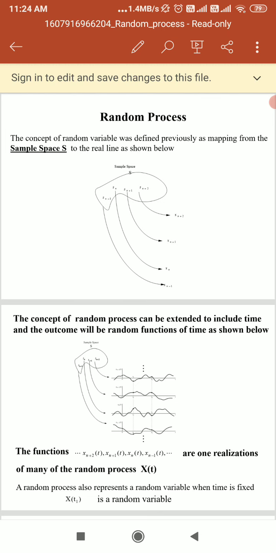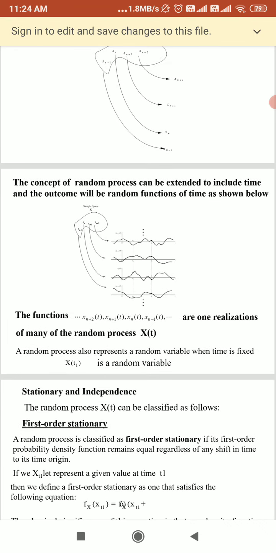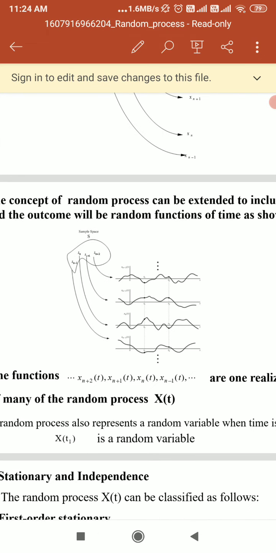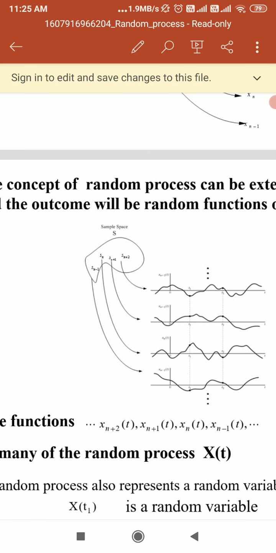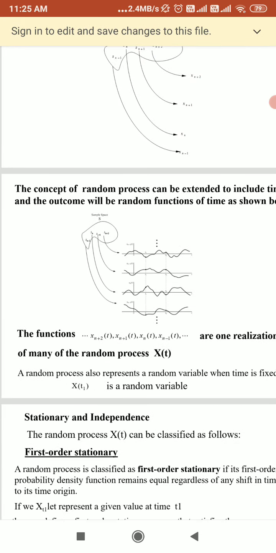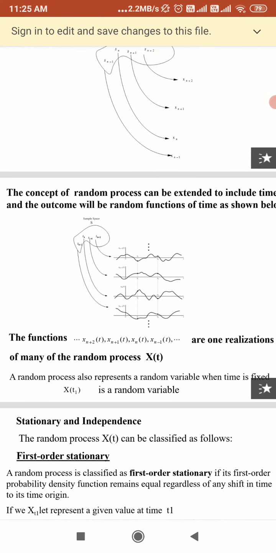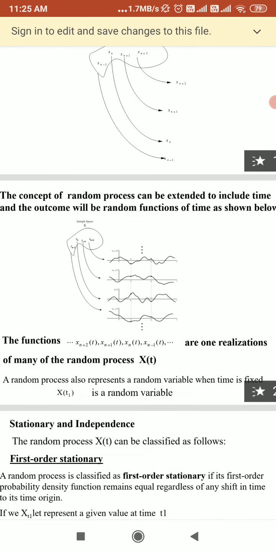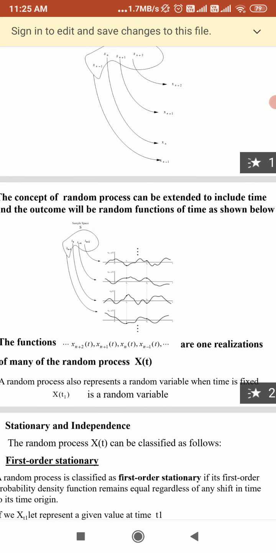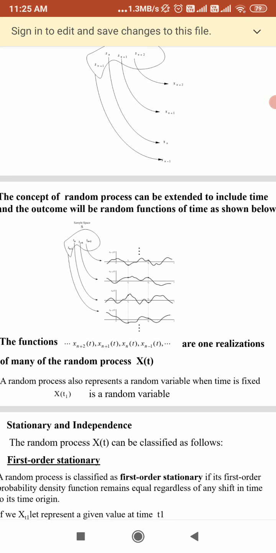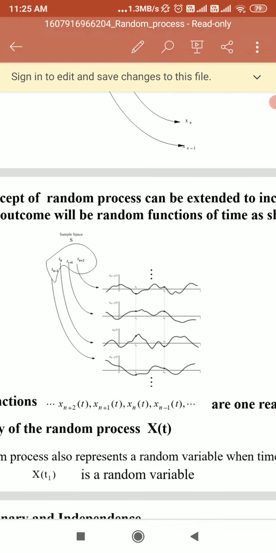So the concept of random process can be extended to include time, and the outcome will be random functions of time, as shown below. Here you can observe the diagram for the sample space, how we are taking the different random variables Sn minus 1 up to Sn minus 2 for the sample space S, and if we extend this to include the concept of time, you will get the outcome having random functions of time. You can observe the waveform here.